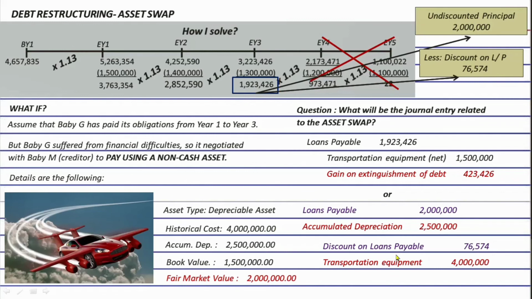Okay? Now, after that, we need to debit loss if the debit amounts are lacking. And on the other hand, if the credit is lacking, we need to credit gain on extinguishment of debt. So, in our illustrative problem again, our credits are lacking. So, we need to credit gain worth 423,426. And that's it. That's the formal journal entry. So, this entry might look like it's very complicated, but the substance of this entry is the same as this simple entry. Okay? So that's it for asset swap.